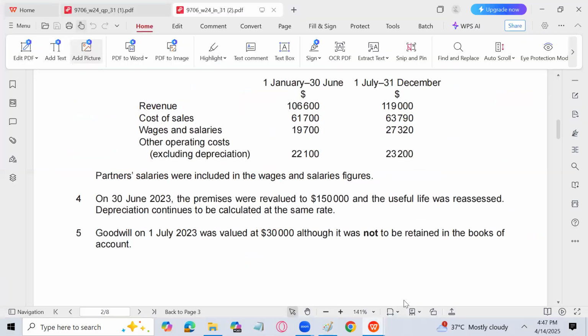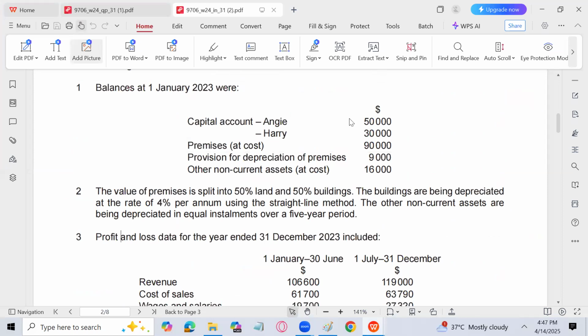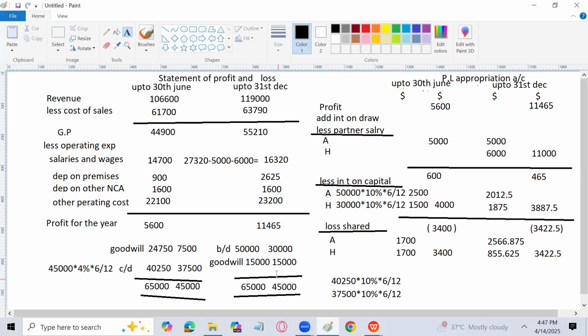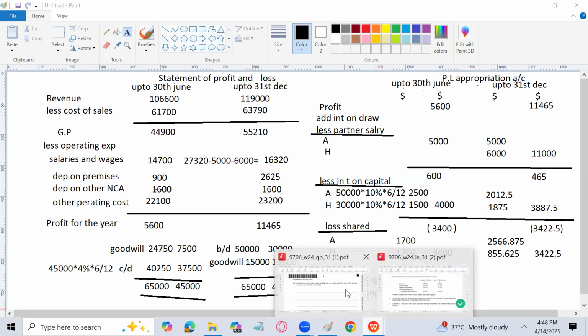That's fine, 50,000 and 30,000, but that is for the first 6 months. For the last 6 months, we have to calculate interest on capital at the same rate, but the capital amount will be changed because of the goodwill. Goodwill is credited with the old ratio equally and then debited with the new ratio, which is 3 by 4 and 1 by 4. And the interest on capital will be calculated on the new capital amounts, which are the capitals at 30th June or 1st July 2023. So this is how we are done with this question. Difficult question, obviously, but this is how he's asking, and we can find such type of question in the exam also.